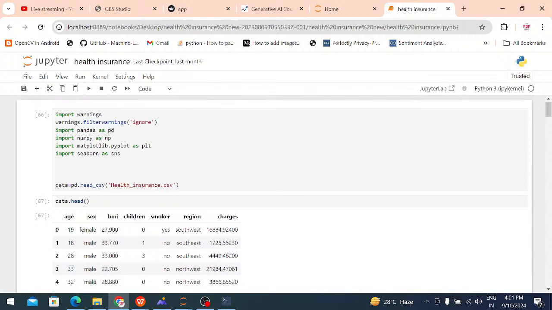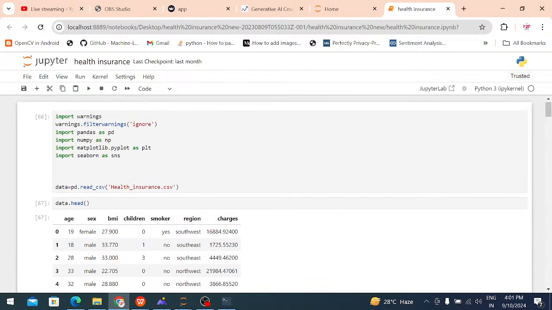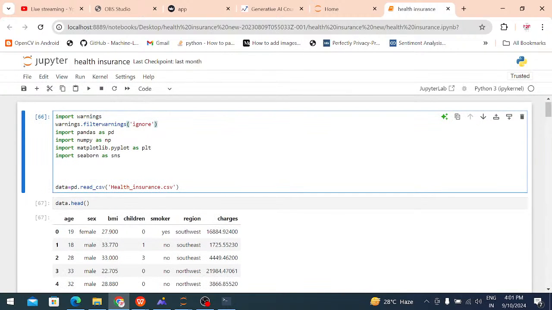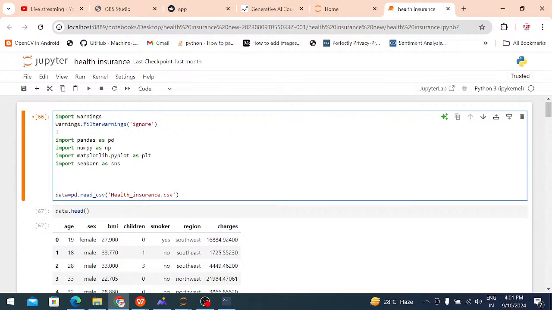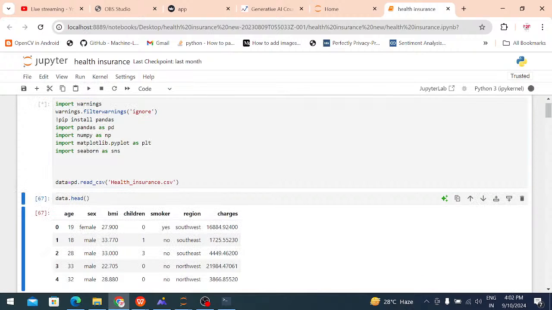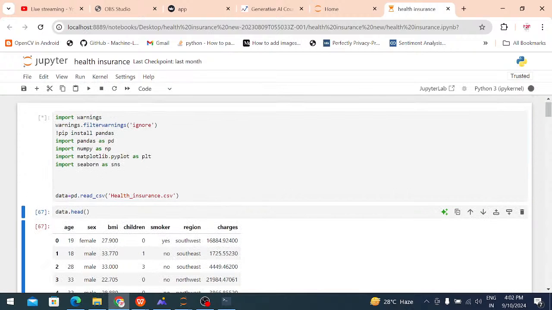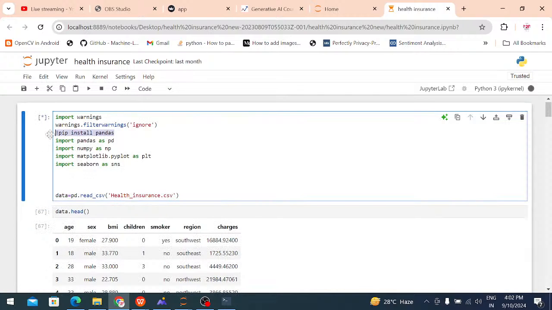Okay, first import the library. If this library is not available in your system, you can install it like this: pip space install space, followed by whatever library you want. I already have pandas in my system. This is the installation of the library: pip install pandas.